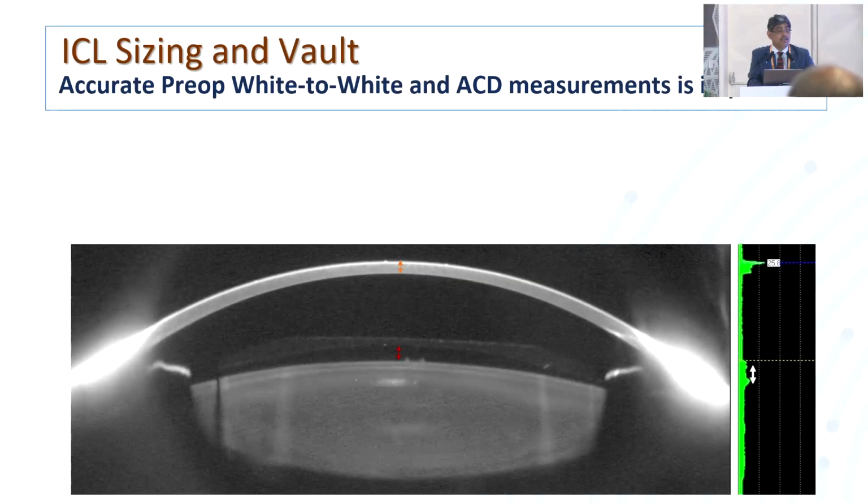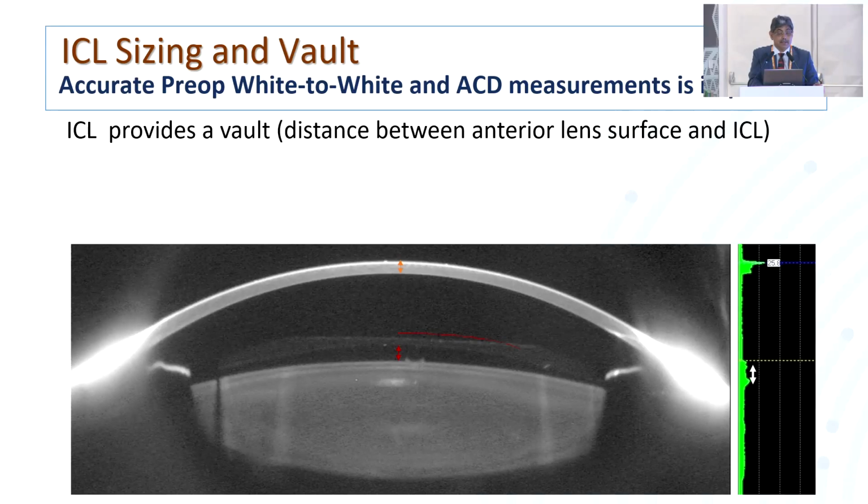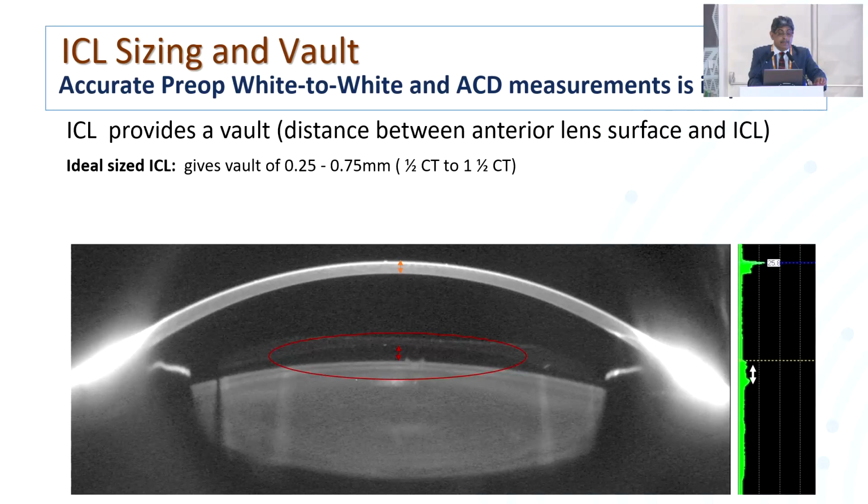So why is this important? Because we get a vault of this lens over the crystalline lens. So ICL provides a vault. The ideal sized ICL is one which gives a vault of 0.25 millimeter to 0.75 millimeter.